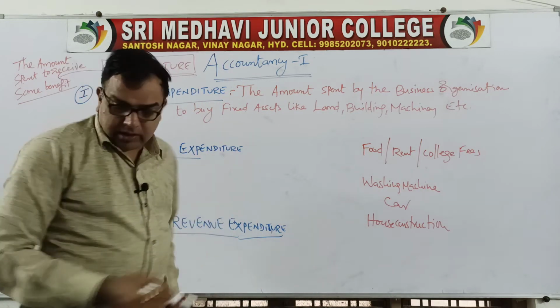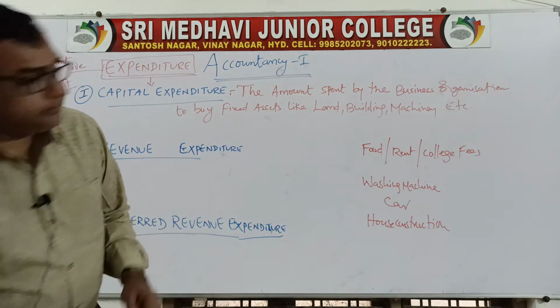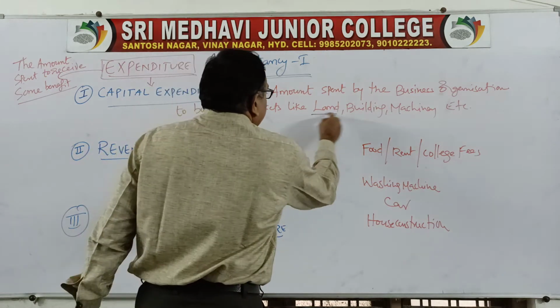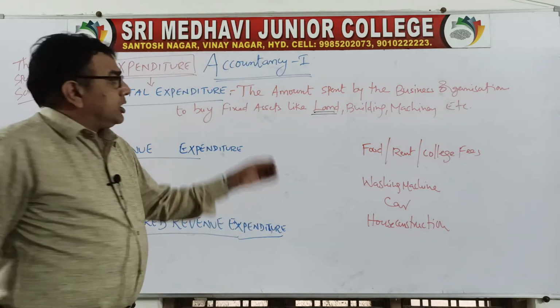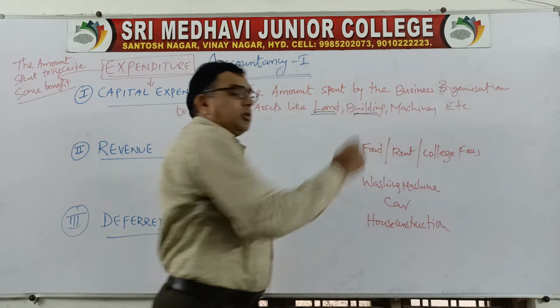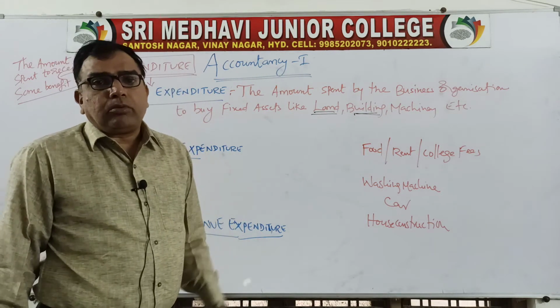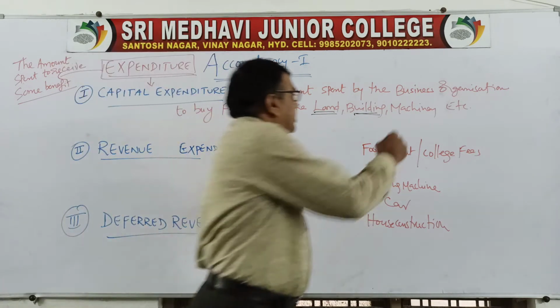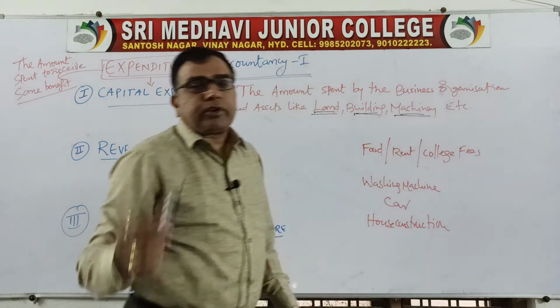Means here you see, if you purchase land, it will be permanently with you. If you purchase a building, it will be with you for more than 20-25 years. If you purchase machinery, it will be with you for a period of 10 to 15 years.